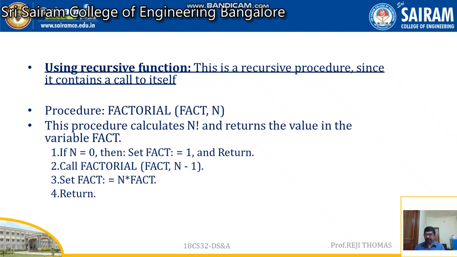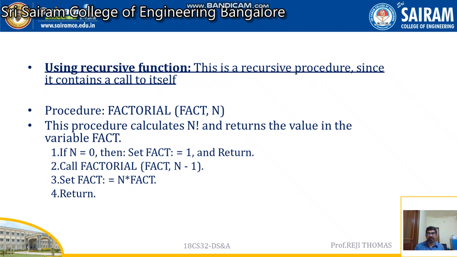When you call this function initially, look at the first statement: factorial fact comma n. So n is going to be 5. If n is equal to 0, you are going to return this value. This condition fails, so it will come to the next statement, factorial fact n minus 1. Now 5 minus 1 is going to be 4. So this will be repeated. It will go back to the same function again.